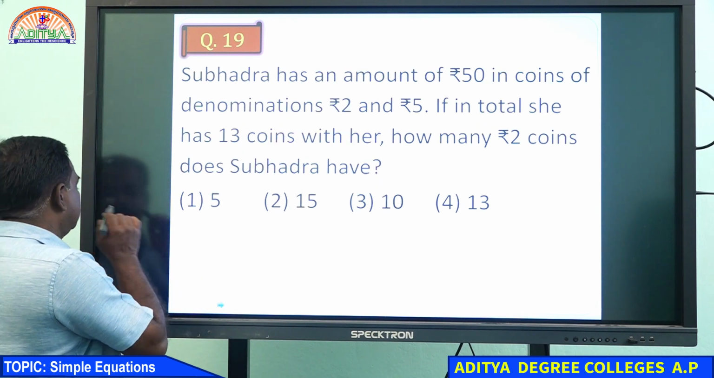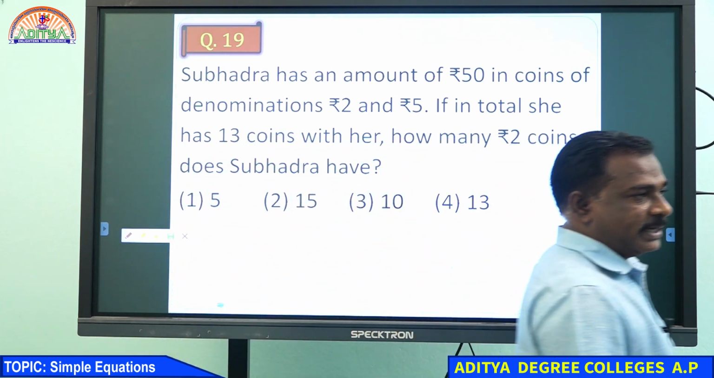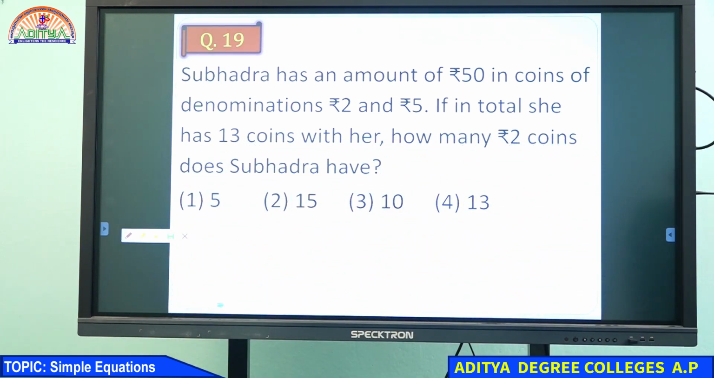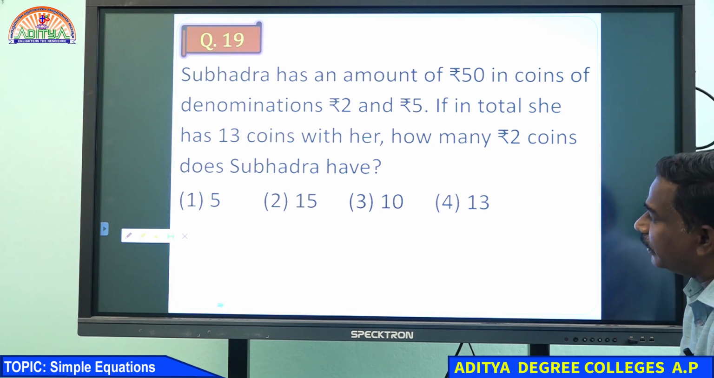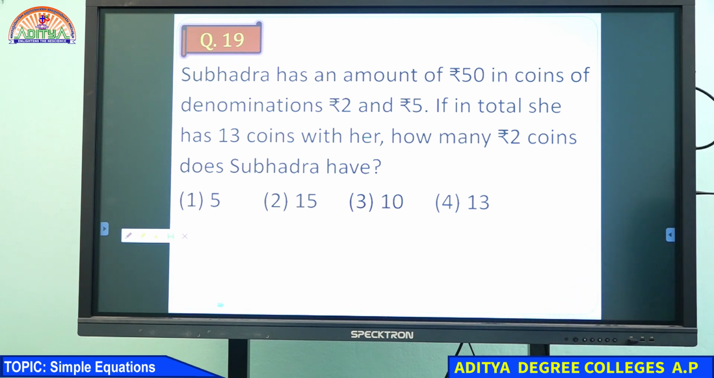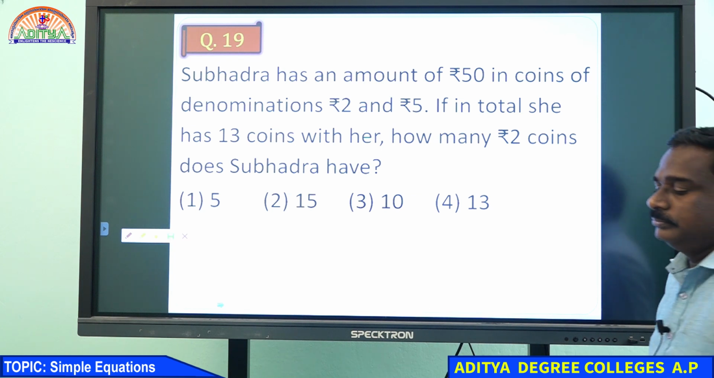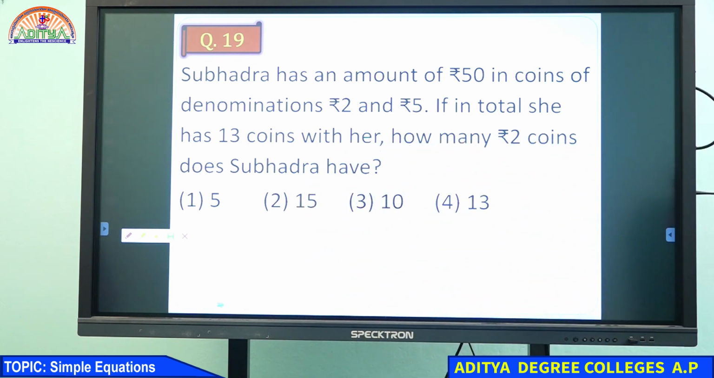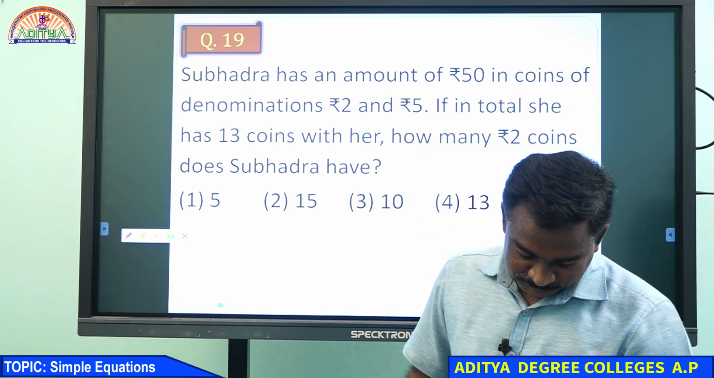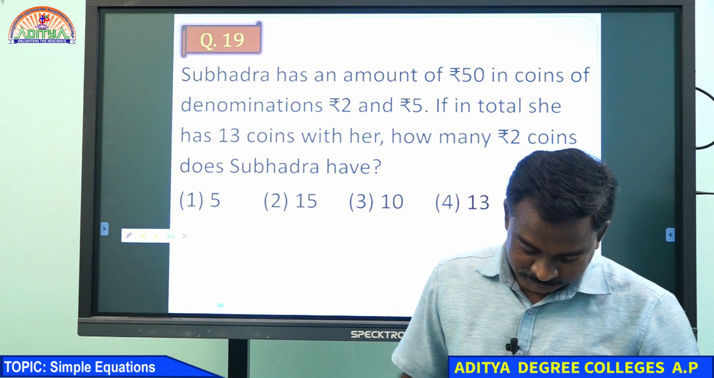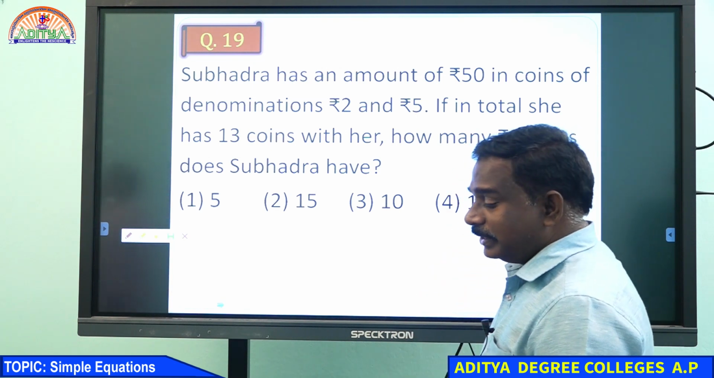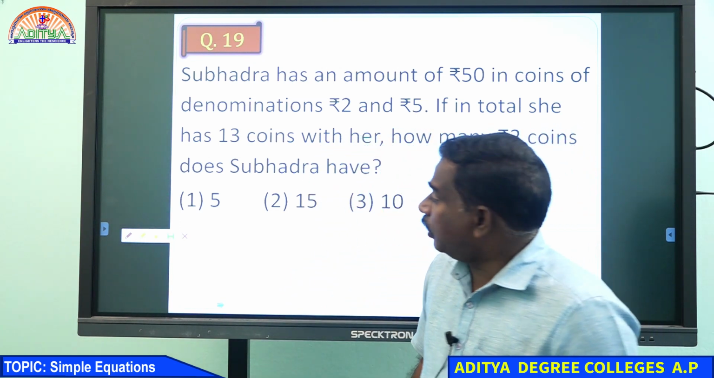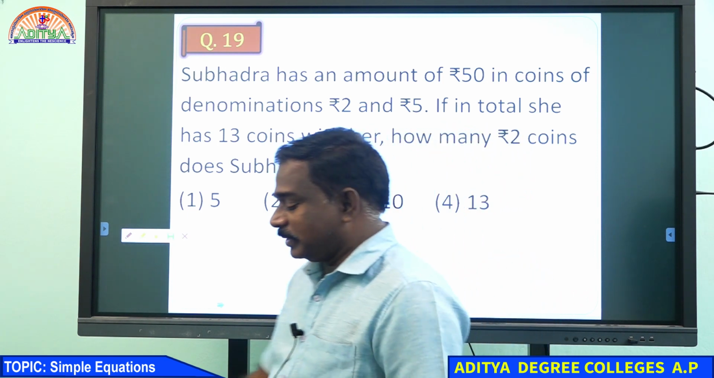One more question. Read it carefully and try to do it. We can discuss in seconds. Subhadra has an amount of 50 rupees in coins of denominations 2 rupees and 5 rupees. If in total she has 13 coins, how many 2 rupee coins does Subhadra have? Many times this question has been given in exams.